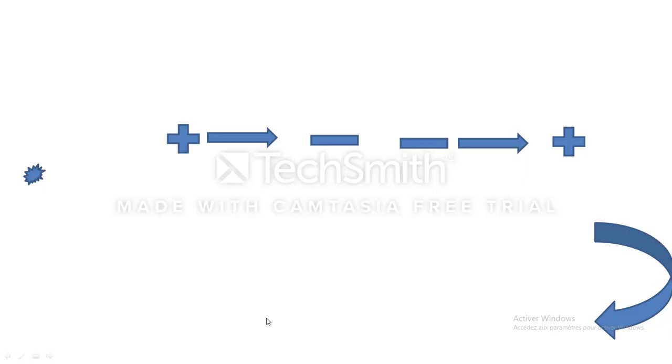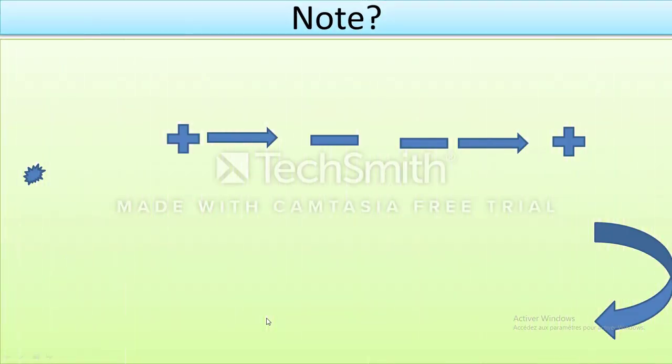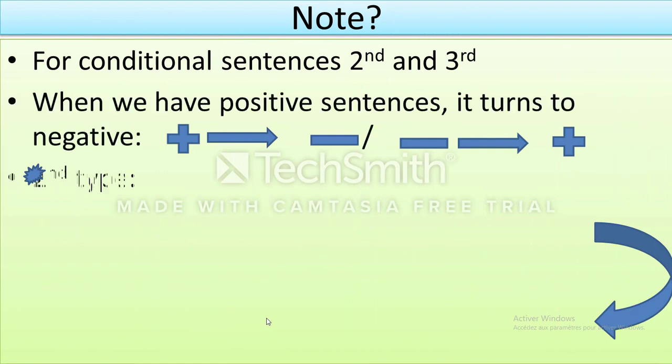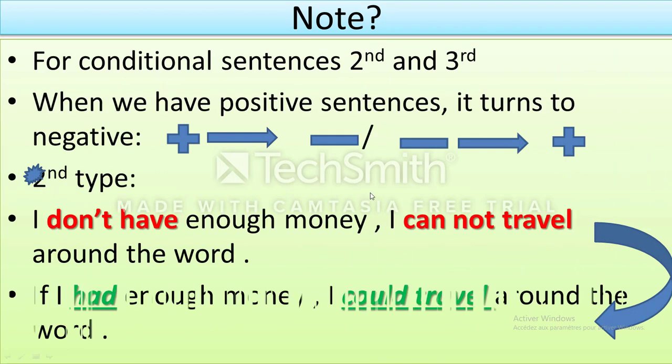Okay, so put in your mind this one for the second and the third conditional. When we have a positive sentence, it turns negative. By the way, when we have positive, we have negative. For the second, we can use some senses. It depends on the meaning. But for the third, all the time we use negative for positive, positive for negative. So this is positive, negative, negative, positive.